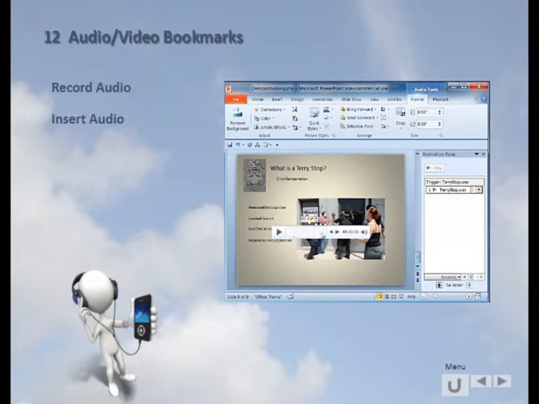So now I have this little speaker here that indicates that I have an audio. When I play this, you can hear the audio.